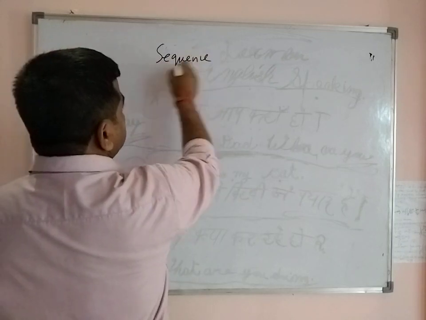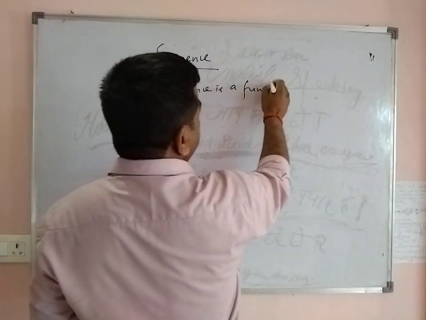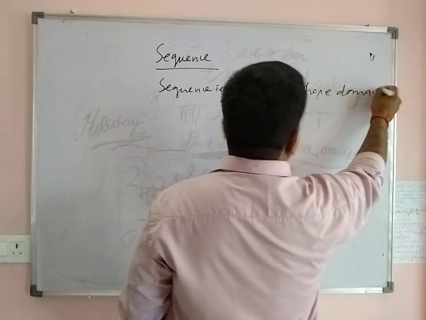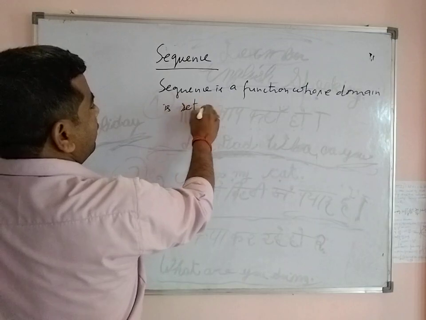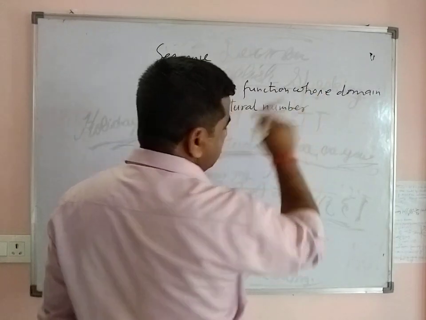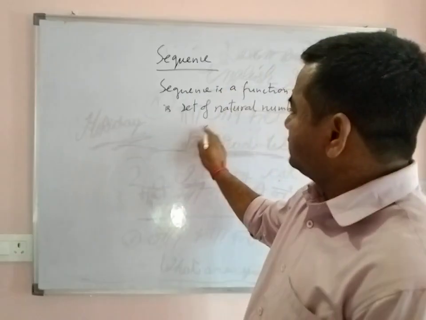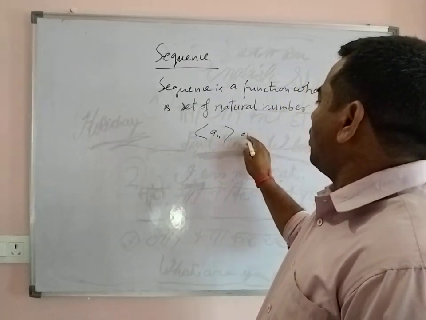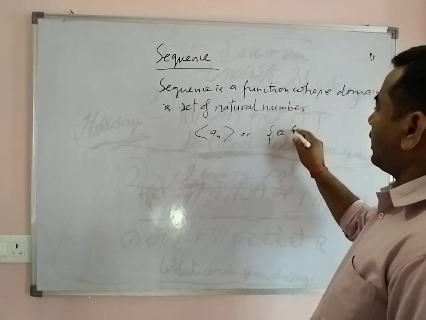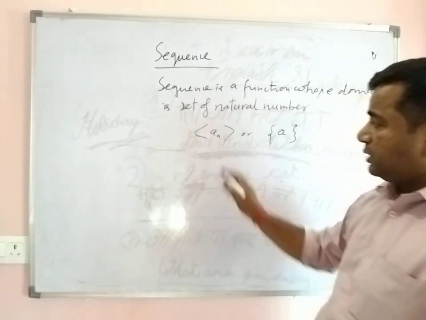Sequence. So student, a sequence is a function whose domain is the set of natural numbers, and it can be represented as a_n, or simply the curly bracket {a_n}. This is the sequence. So here you get output.